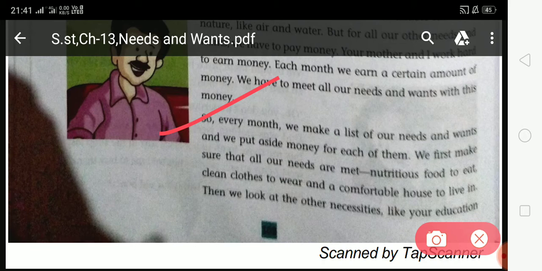So student, her father said, every month we make a list of needs and wants, and we put aside our money for each of them. We first make sure that all our needs are met. So student, his father said, every month we make a list of needs and wants, and first of all I try to meet all our needs, and after that wants.